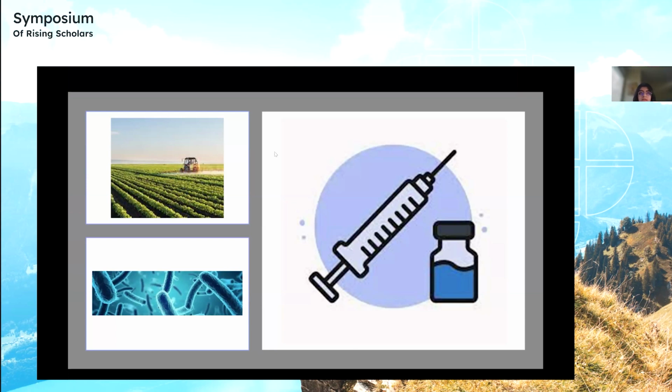Because as seen in Toxoplasma gondii, mice infected with T. gondii didn't show fear towards cat urine and were actually attracted to it.